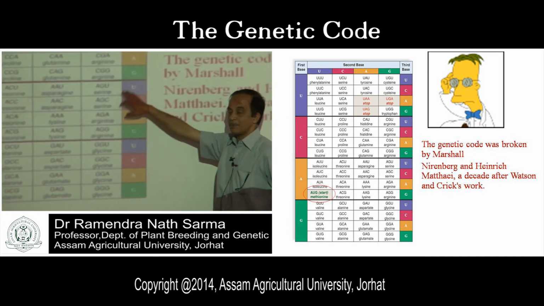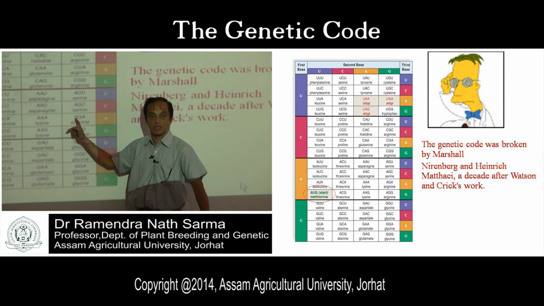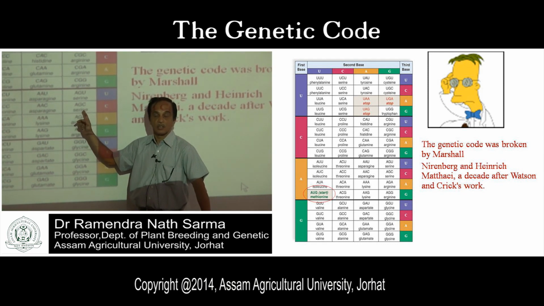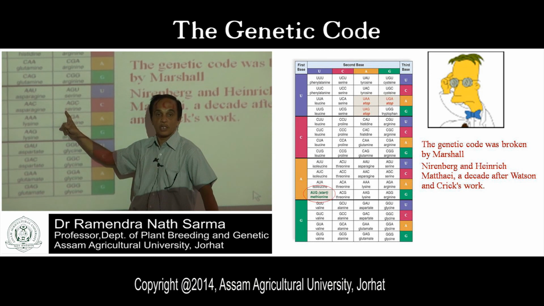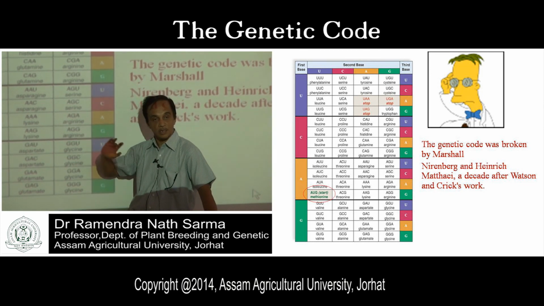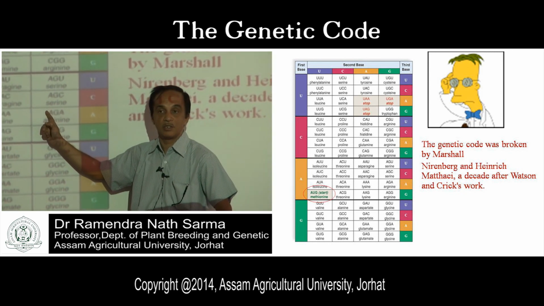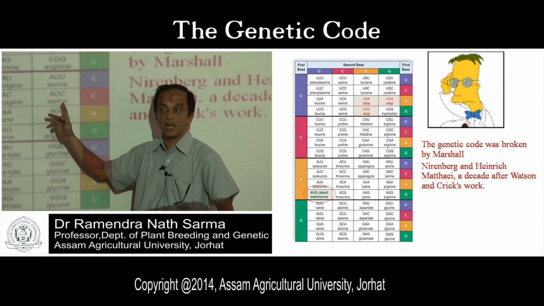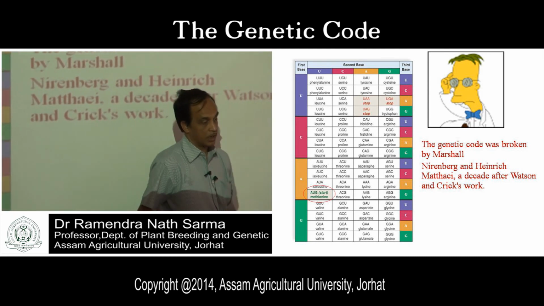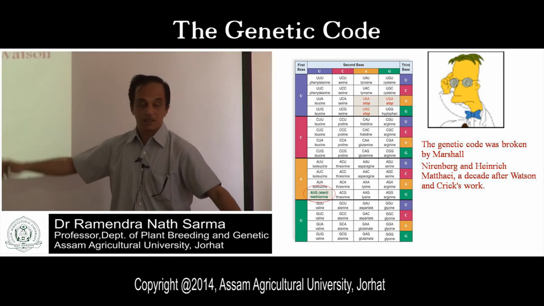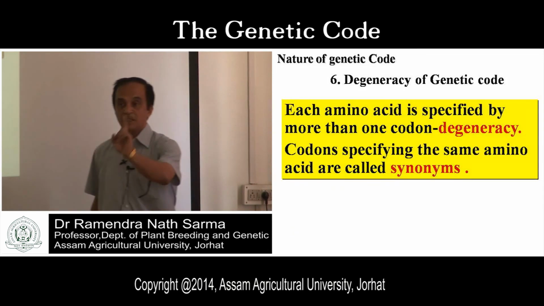Except this, if you look at this coding dictionary, you will see that some amino acids are coded by more than one codon. Most of the amino acids. There are 20 amino acids, and most of them are coded by more than one genetic code, except two. So it means that there is degeneracy of the genetic code.